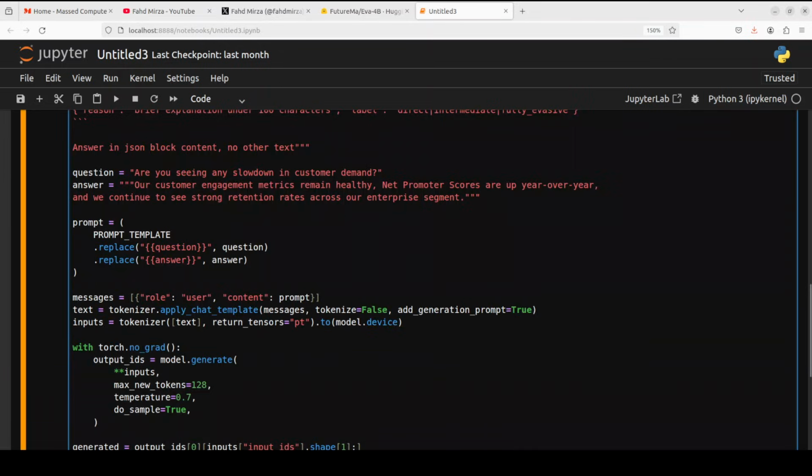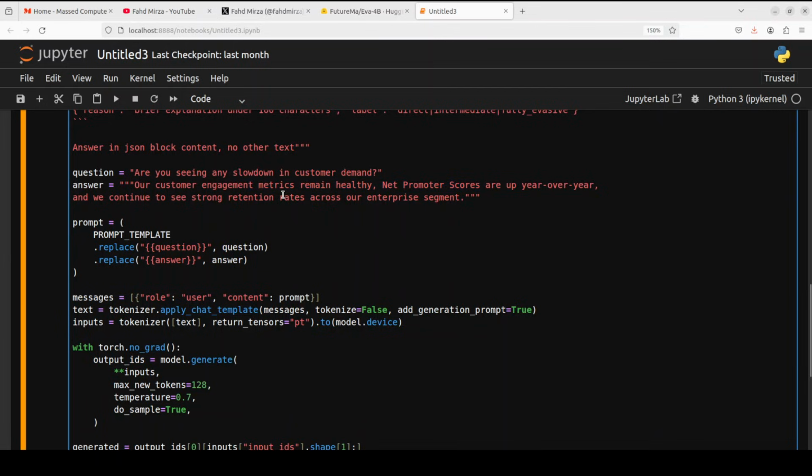Next one is also a very tricky one, because technically it is answering the question, but it is also just hiding the lead. So the question is, are you seeing any slowdown in customer demand? And it says yes, we see the engagement healthy because these net promoter scores are up, and we continue to see a strong retention rate.